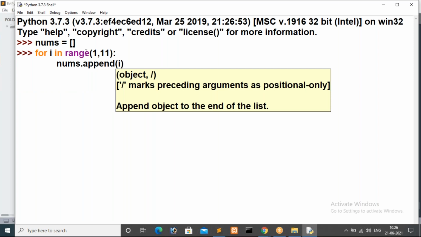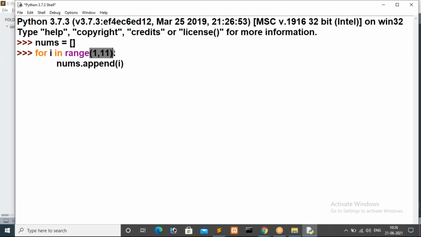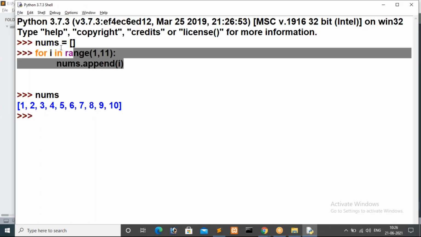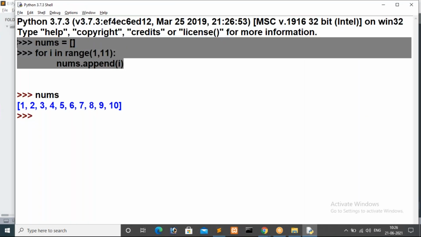This loop will be iterated 10 times. Each and every time I have to store a value inside i. After getting the value inside i, I have to append that i value to this nums. Now just print it. What are the values here? 1 2 3 4 5 6 7 8 9 10. So this is actually my assignment. For this, how many lines of code did we write, guys?